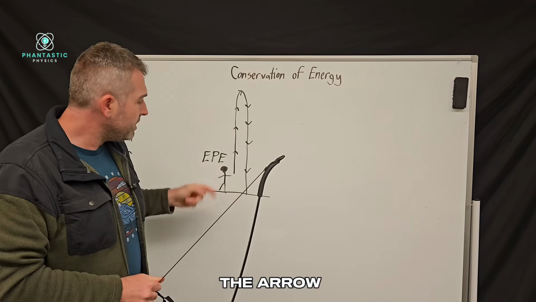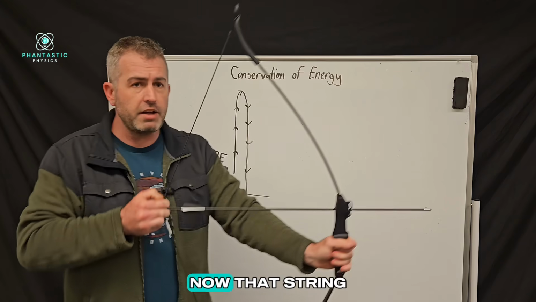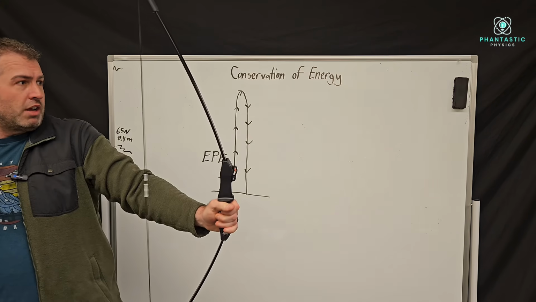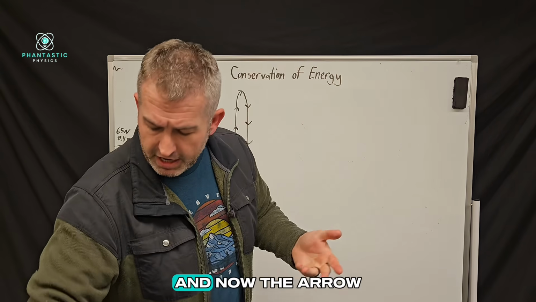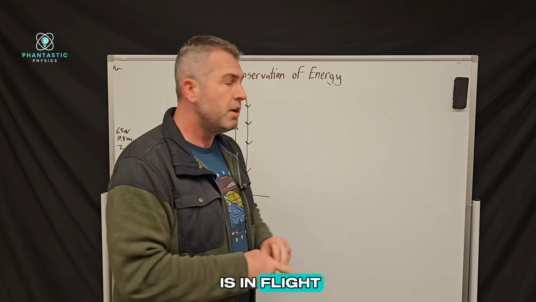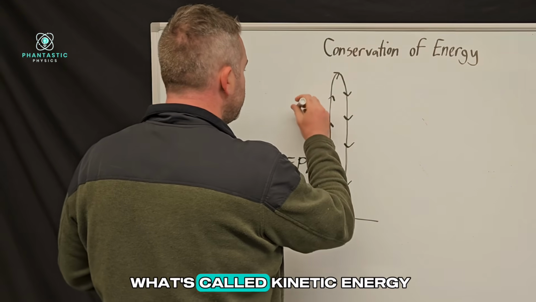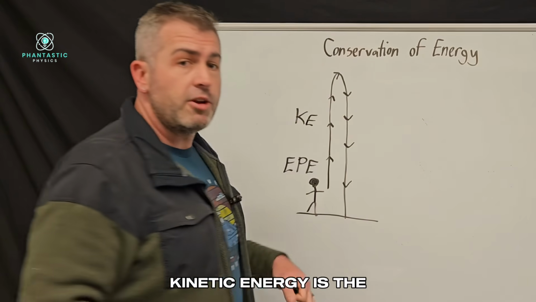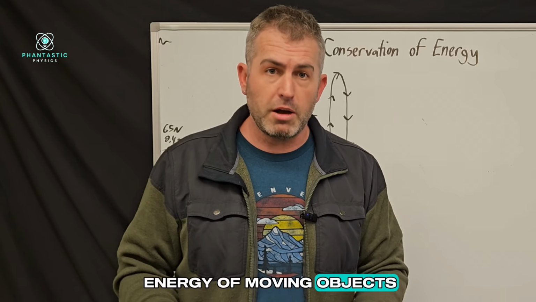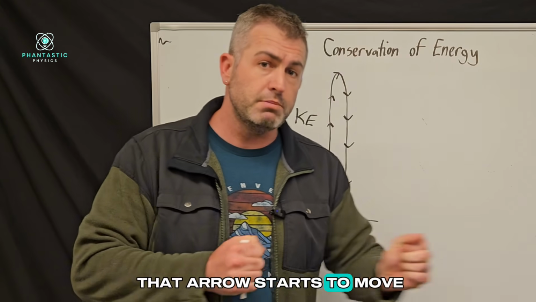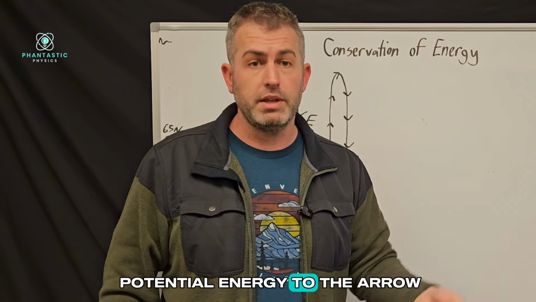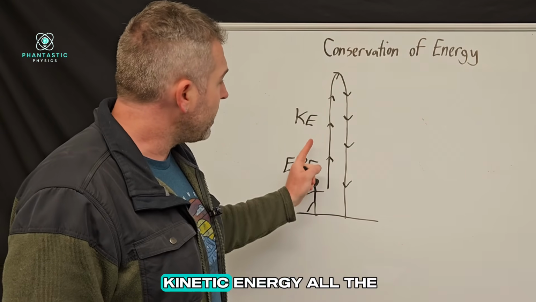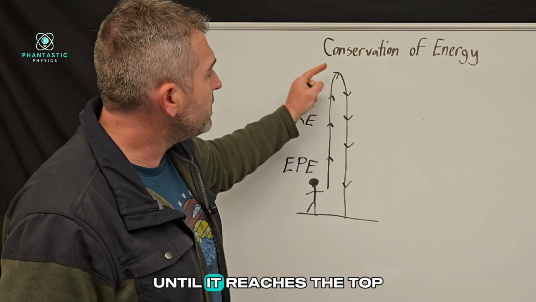Now, when I shoot the arrow, what happens? Well, now that string is going to give the elastic potential energy to the arrow. And now the arrow is in flight, which means it has what's called kinetic energy. Kinetic energy is the energy of moving objects. So as soon as that arrow starts to move, the string has given its elastic potential energy to the arrow, and it's going to have kinetic energy all the way up until it reaches the top.